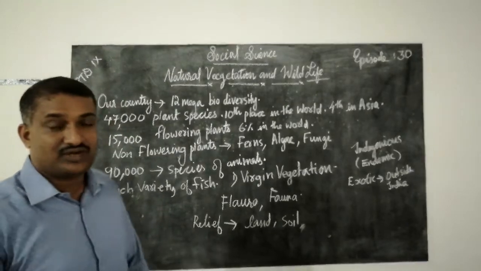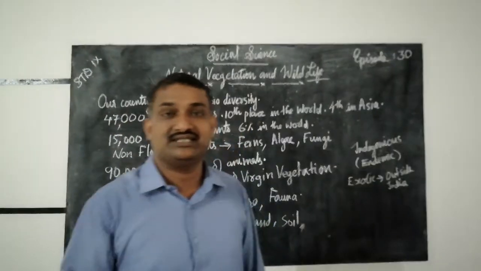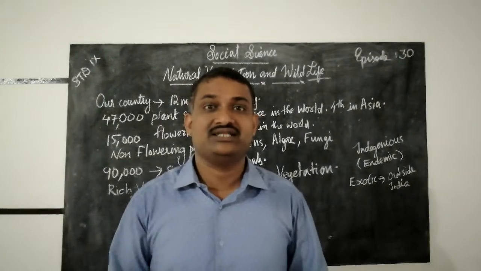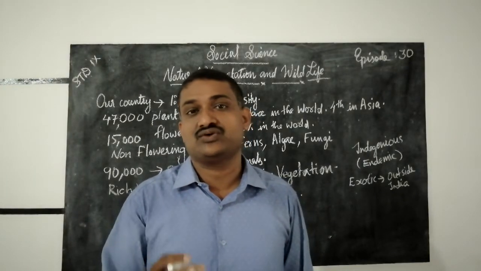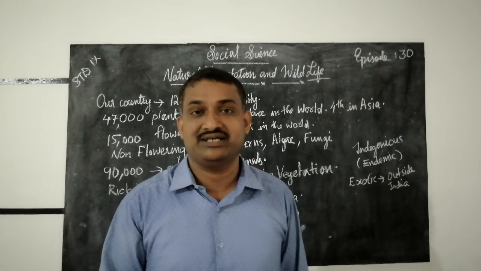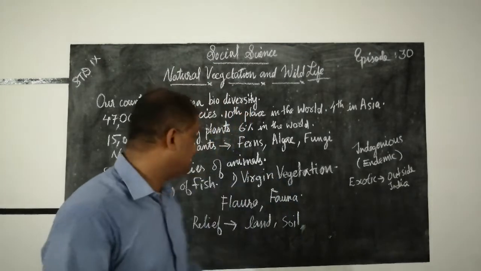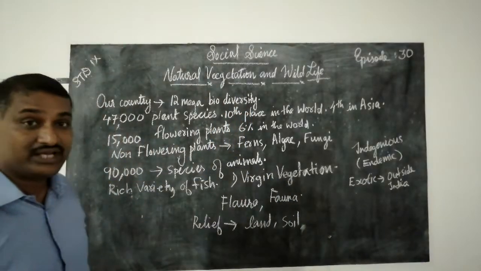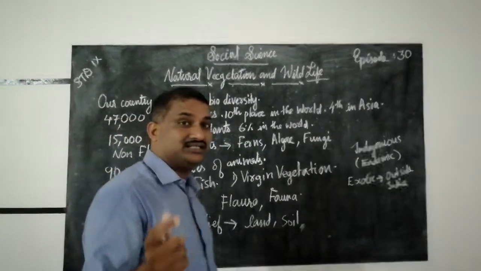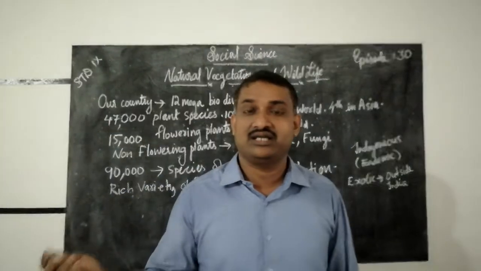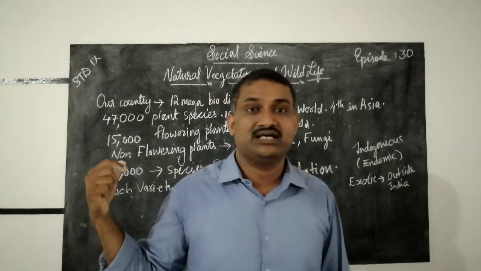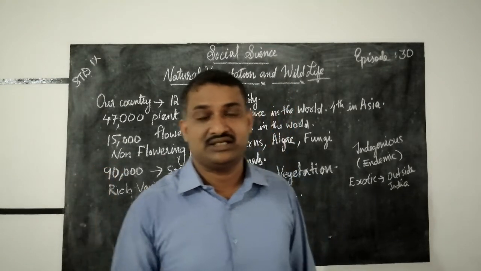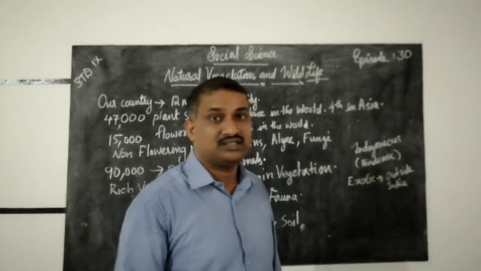Next, 90,000 species of animals can be seen in our country. Then the rich variety of fish in the marine areas of water. You can see a rich variety of fish in our country.